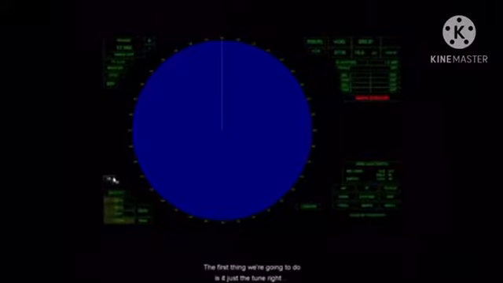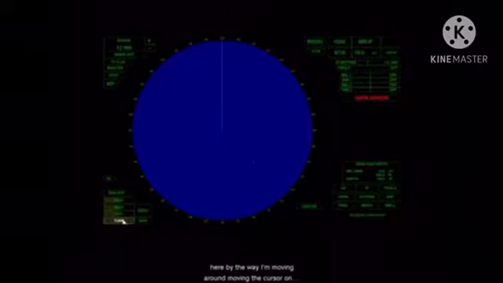And by the way, I'm moving the cursor on the table there. You can see there's the box next to the cursor. The left box is turned white and the right box is empty. That means that if I left click, I can do something. So I'm going to left click here. Those are my tuning bars.